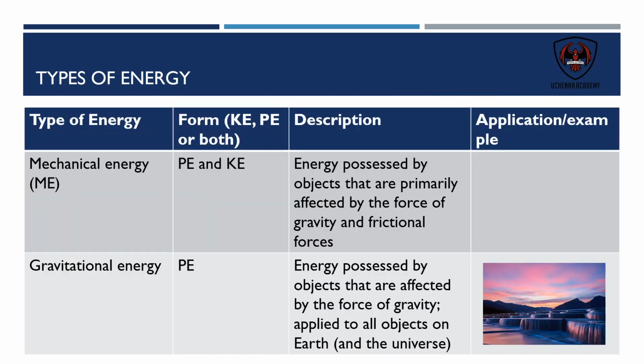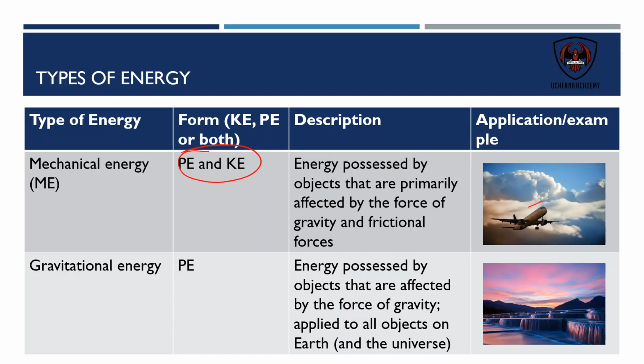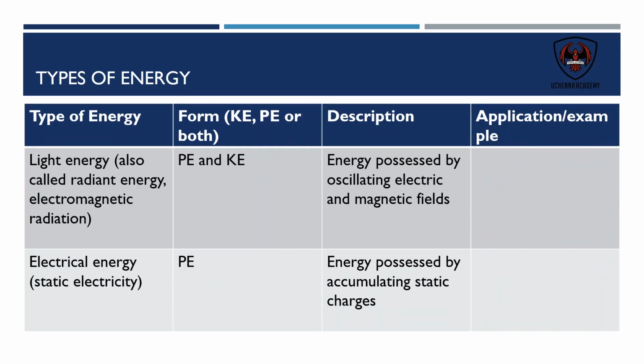There are two types here, mechanical energy. We have both potential and kinetic in this mechanical energy, and it's energy possessed by objects that are primarily affected by the force of gravity and frictional forces. So something like a plane flying, or a basketball flying up in the air, or a soccer ball, or anything moving. It's really mechanical energy. Gravitational energy really only possesses potential energy, energy that's possessed by objects that are affected by the force of gravity. It applies to all objects of the universe.